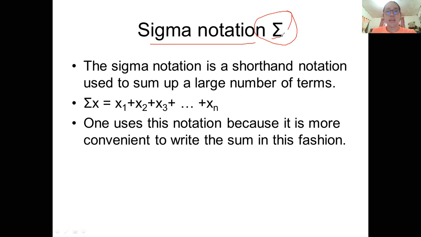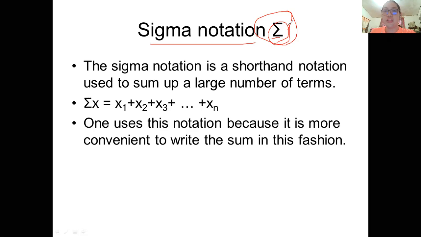The sigma notation is a shorthand notation used to sum up a large number of terms. It sounds difficult, but it is not really difficult. The sigma notation is the one used to represent the sum, the total, of a large number of terms.